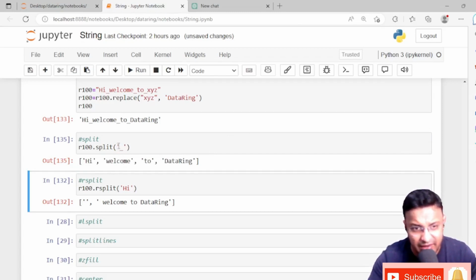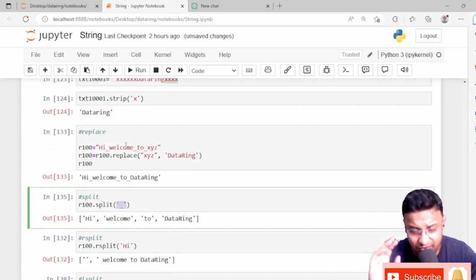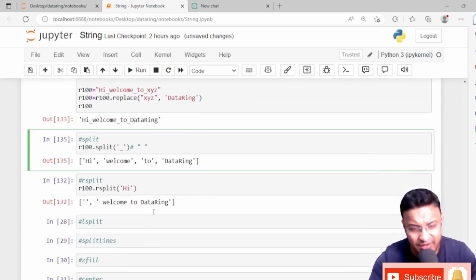And if we don't give anything inside that, it will take a space as the delimiter. If there is no delimiter in the sentence, no need to give any value over there, or you can give a space inside single quotes like this. If you don't give it also, by default it will take it. You can check with your own Jupyter notebook, and that is a task for you.